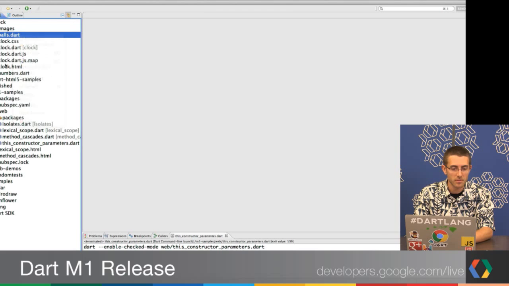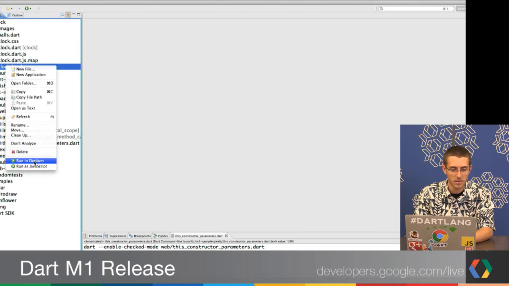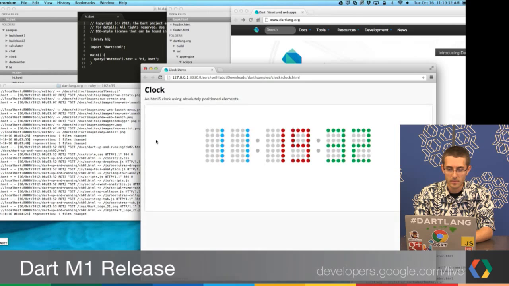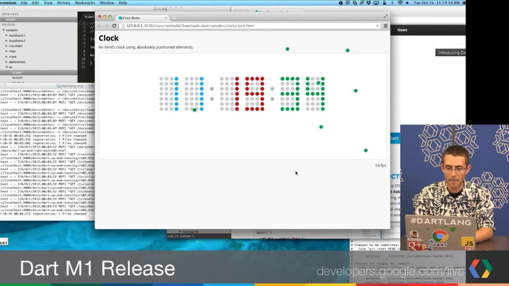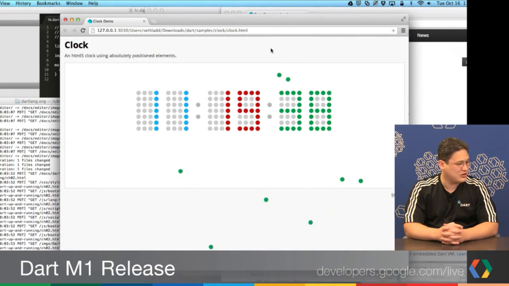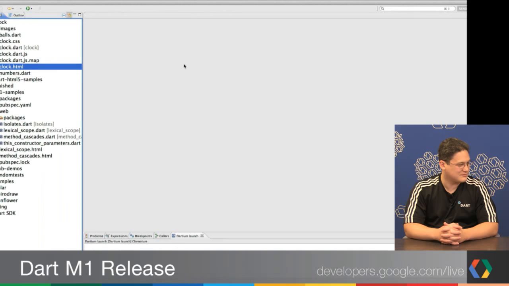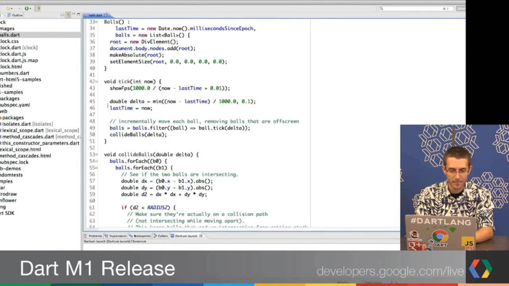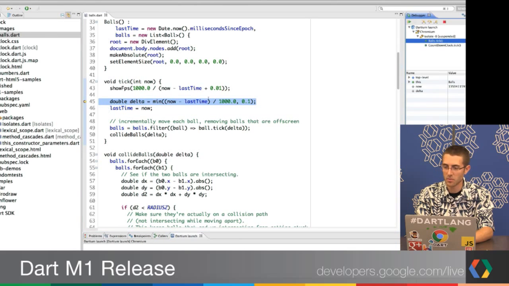I believe if I launch this project here, run in Dartium. So here you are running Dart code natively using the Dart VM running in a version of Chromium. Bingo. And so it runs. It's running fine. So let's go back over to the hello, let's load up one of these, and let's set a breakpoint. Okay, so what happened right here?